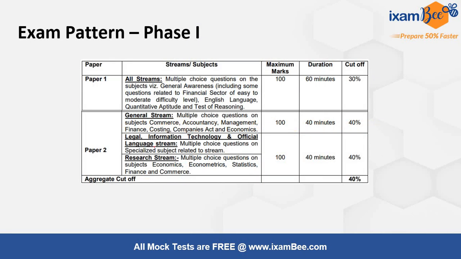Let us briefly see the exam pattern that is there for SEBI Grade A examination. You have phase 1. Phase 1 consists of paper 1 and paper 2. For legal paper, you have the second paper that is having a duration of 40 minutes and the cutoff will be 40% in this particular paper. Paper 1 is going to be general for all the streams with a cutoff of 30%. Aggregate cutoff will be 40%.